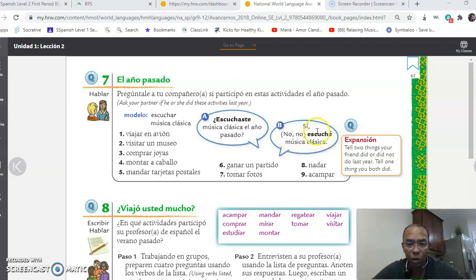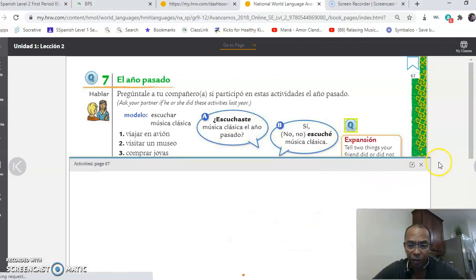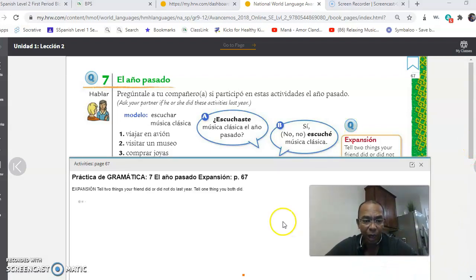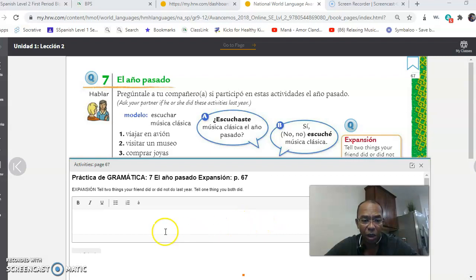No escuché música clásica. Viajar en avión. ¿Viajaste en avión el año pasado? No, no viajé en avión el año pasado. When you're ready to do that, you click on the little window as we are used to, and right here it will give you the option to write the mini conversation.